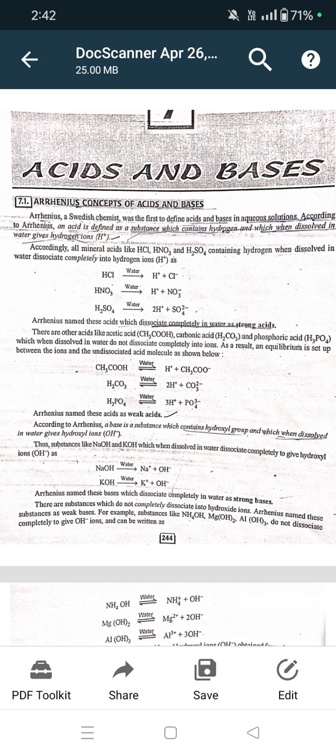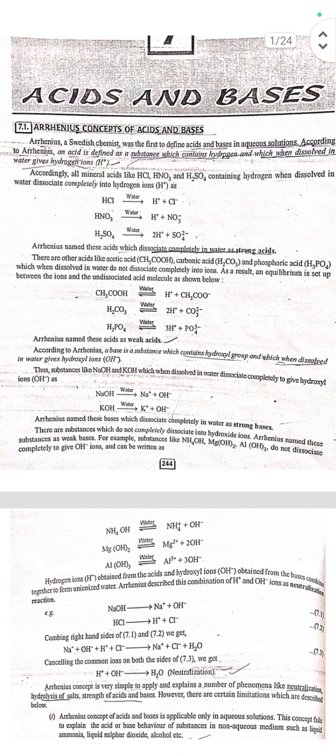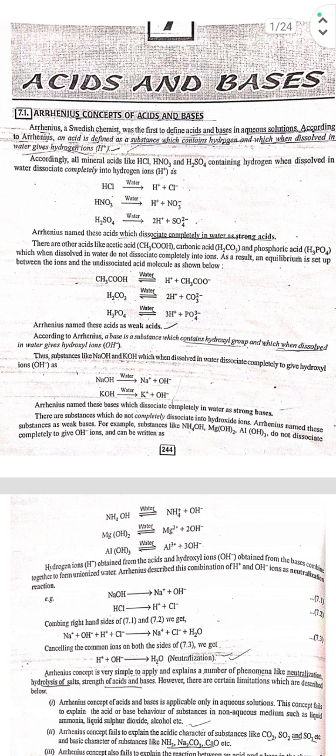According to Arrhenius, an acid is defined as a substance which contains hydrogen and which, when dissolved in water, gives H positive ions. Accordingly, all mineral acids like HCl, HNO3, H2SO4 containing hydrogen, when dissolved in water, dissociate completely into H positive ions. Arrhenius named these acids which dissociate completely in water as strong acids.